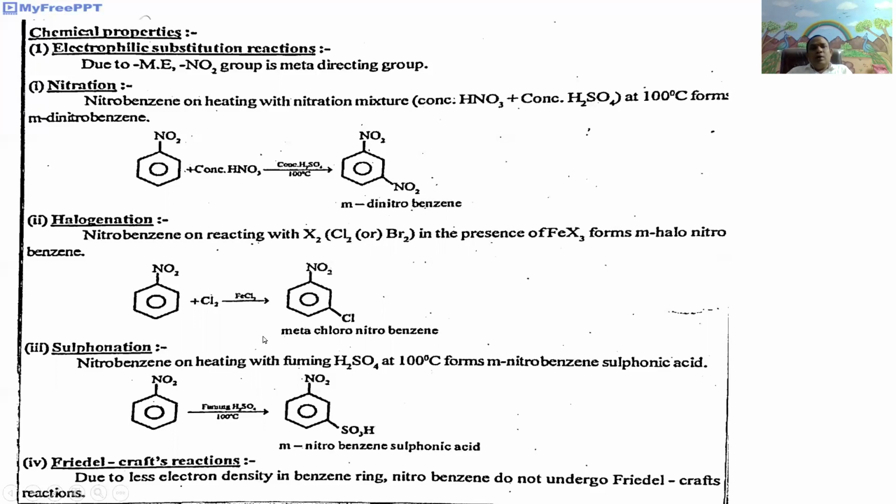Due to the mesomeric effect of the nitro group, in the obtained canonical structures, the ortho and para carbons are electron deficient carbon atoms, which means the meta carbons are electron rich centers. Therefore, the incoming electrophile is directed to the meta carbon only.